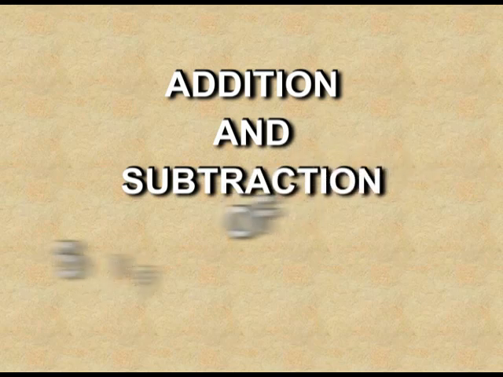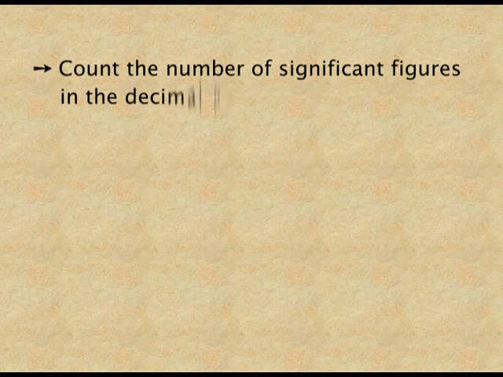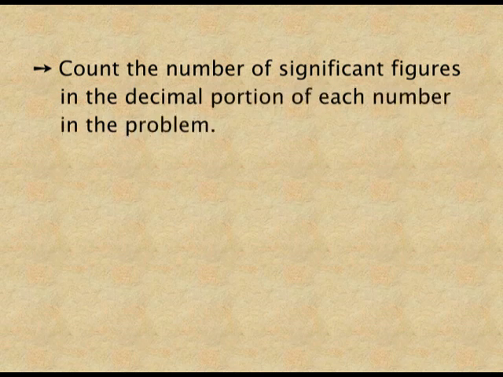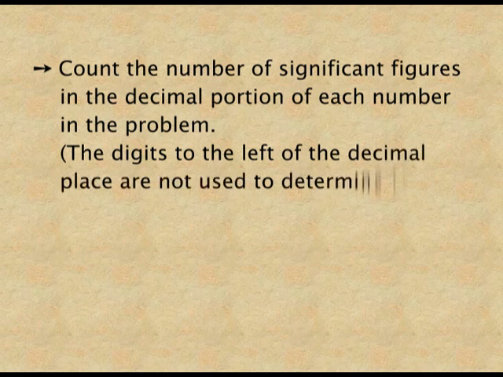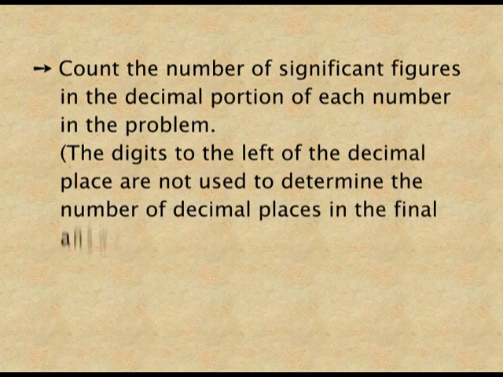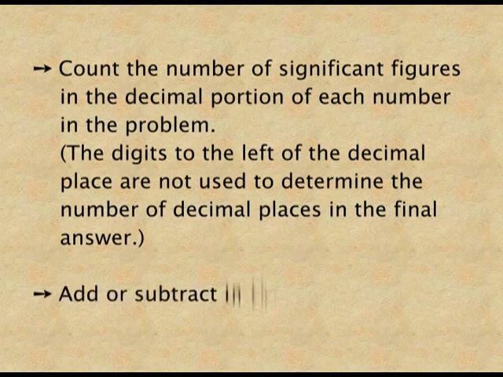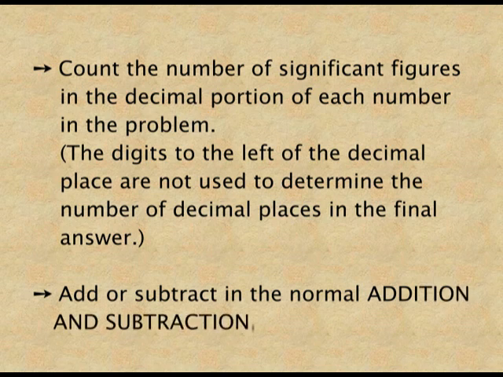Addition and subtraction of significant figures. Count the number of the significant figures in the decimal portion of each number in the problem. That is, in the problem you have to see how many decimal places are there. The digits to the left of the decimal place are not used to determine the number of the decimal. First of all, add or subtract just like we do in the normal addition and subtraction and find out the answer. Then while reporting the answer, you have to follow a rule.